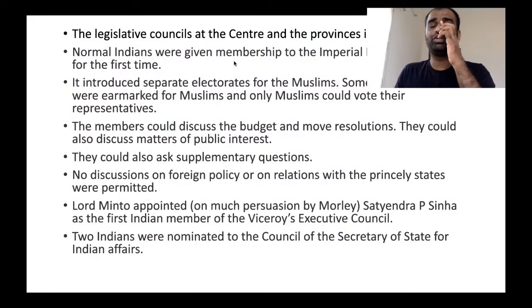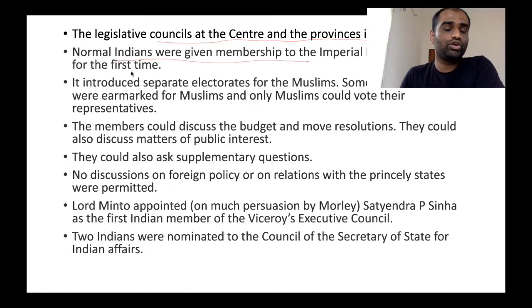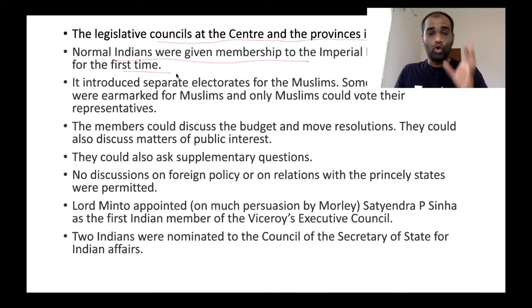Now, what are all the provisions in the Minto-Morley reforms? The first one is that the Legislative Councils at the centre as well as in the provinces were increased in size. Normal Indians were given membership to the Imperial Legislative Council for the very first time. Clear? Both the Legislative Councils in the provinces as well as the centre were increased. For the very first time, normal Indians were given membership into the Legislative Council.